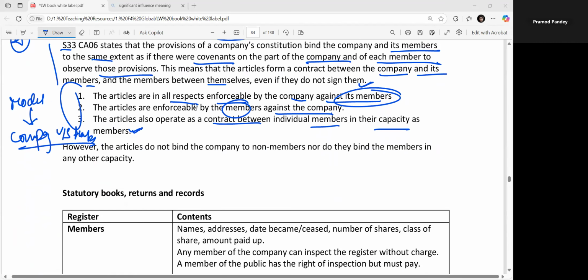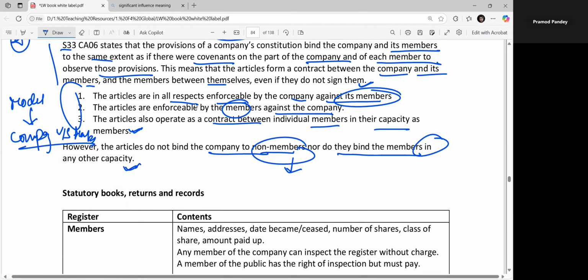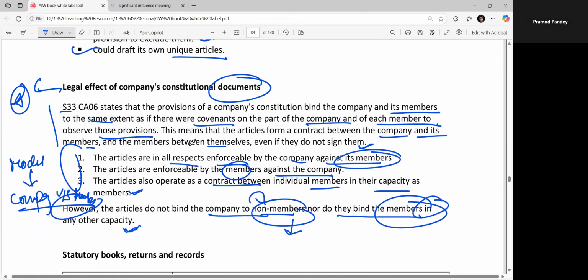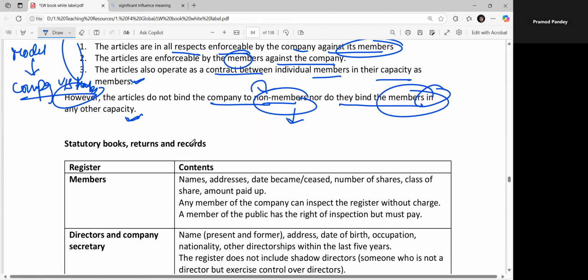However, the articles do not bind the company to the non-members. Who are the non-members I'm talking about? Maybe the shareholders, right? And do they bind the members in any other capacity? So the company will not be bound to the non-members, nor does it bind any of the members in any other capacity. Let's give it a simple reading again. I think that would be okay to have clarity on this.